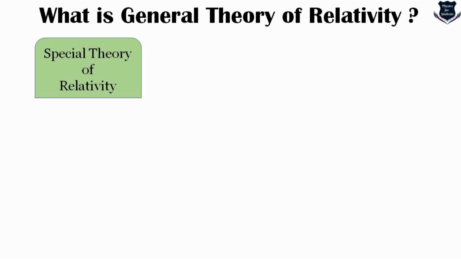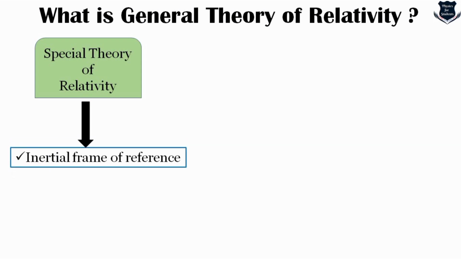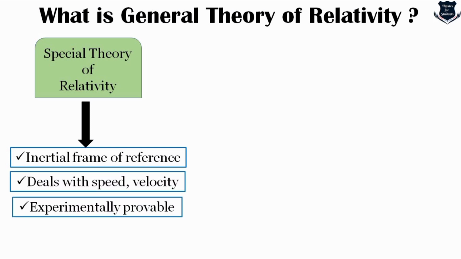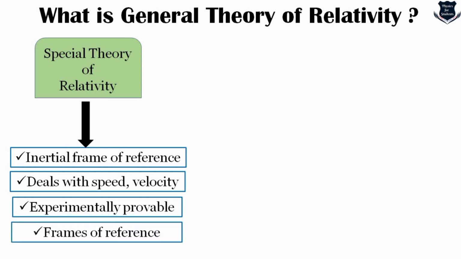Now here is something very interesting. Special theory of relativity actually deals with inertial frame of reference. It deals with speed and velocity. Most importantly, it is experimentally provable, and it also has something related to frames of reference. When I'm telling experimentally provable, note that I am not saying that general relativity is not experimentally provable. What I'm trying to tell is that on a much smaller scale, the special theory of relativity is experimentally provable, and we can develop those kinds of instruments to prove it.